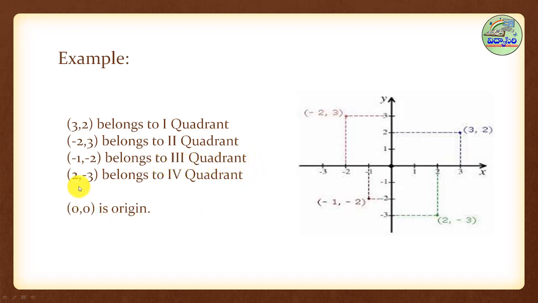Next, the last example, 2, comma minus 3. The first coordinate x is positive, the second coordinate y is negative, plus, comma, minus. So it belongs to the fourth quadrant. And this is 0, comma 0, which we have already discussed. This is the intersecting point of the x-axis and y-axis, 0, comma 0. It is only one.